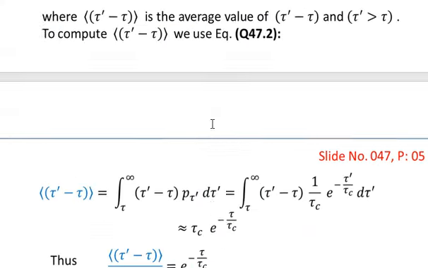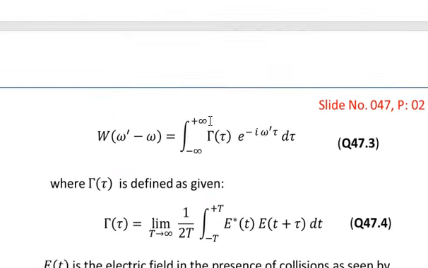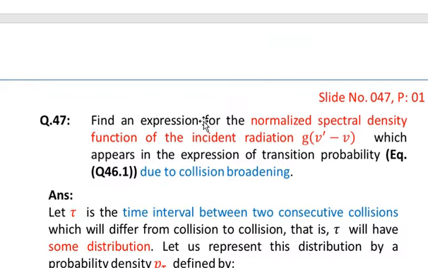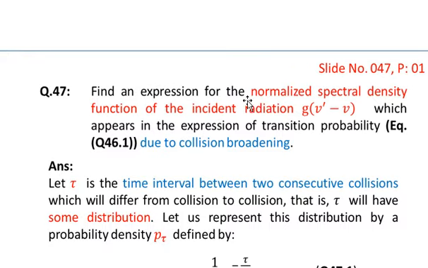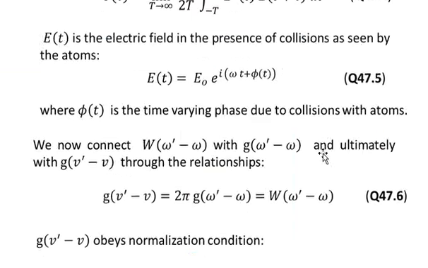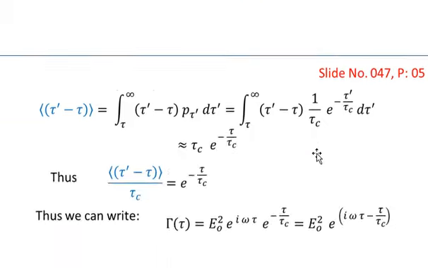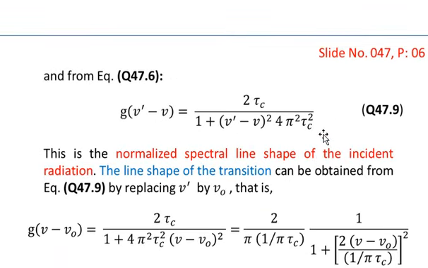If you look at the statement of the question, we have to find an expression for the normalized spectral density function of the incident radiation g of nu prime minus nu. So this is what we have found, shown in equation number 9. This is the normalized spectral line shape of the incident radiation.